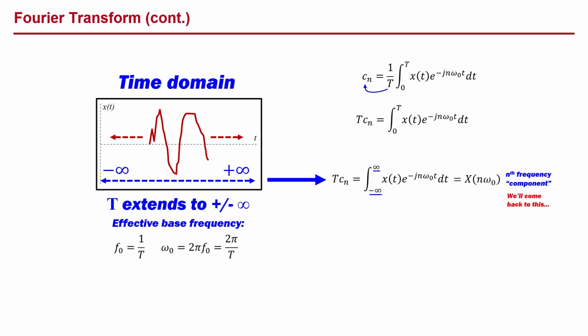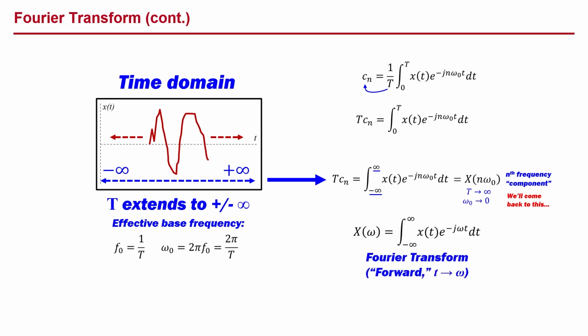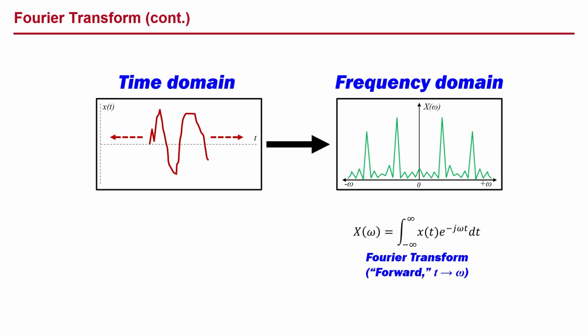When we take the limit as T approaches infinity and omega naught goes to 0, we get a continuous function capital X of omega, which equals the integral from minus to plus infinity of x of t times e raised to the power of minus j omega t times dt. And this is called the forward Fourier transform that gets us from the time domain to the frequency domain. This is, in theory, a continuous function instead of a set of discrete peaks.